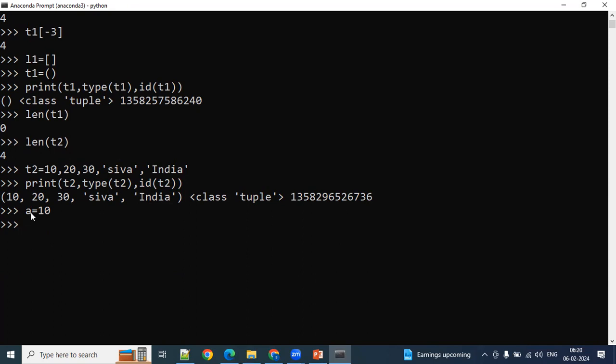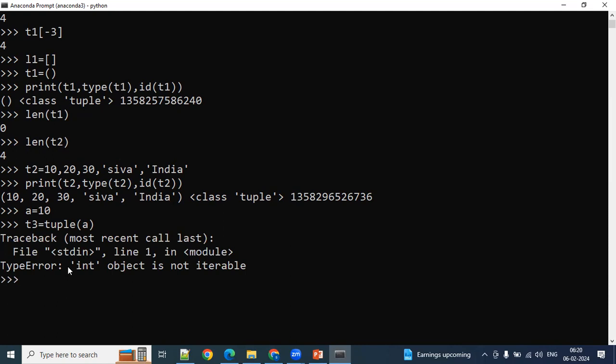Generally, how do we create a tuple? Let's say T3 equal to tuple of A. Whatever sequence you define, you can easily convert that sequence into tuple format. But if I define it like this, T3 equal to tuple of A, you will not get the output. It is throwing an error. You cannot create a tuple with a single element directly.